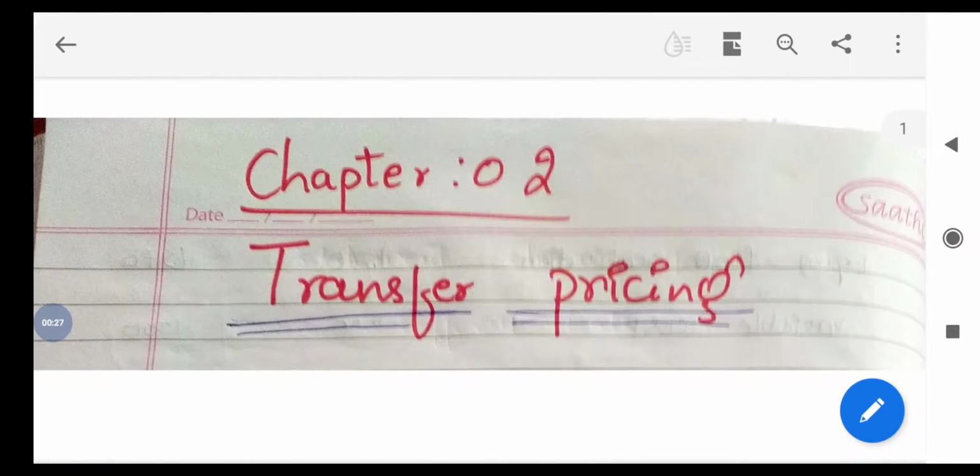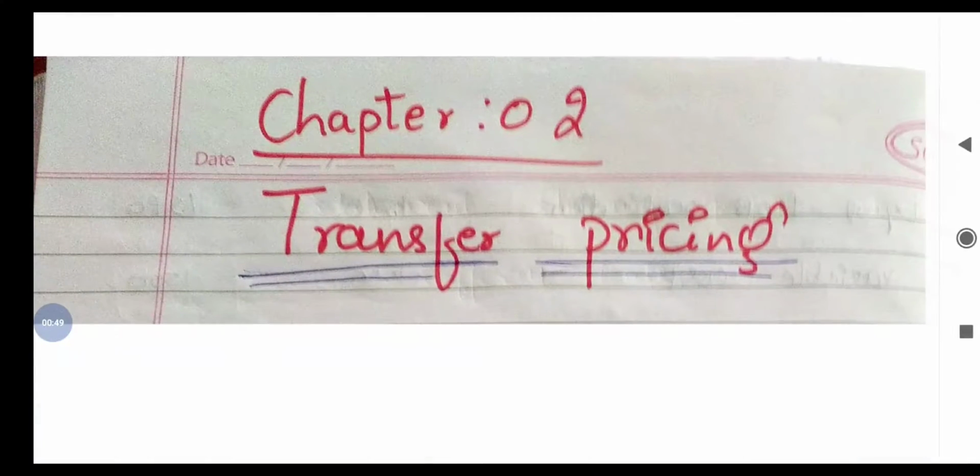So transfer pricing is a price which is meant for transferring the goods from one department to another department. So in a company, if there are different departments, and within the company only, if one department wants goods from another department, then whatever price they are charging for transferring the goods from one department to another department, that is called the transfer price.